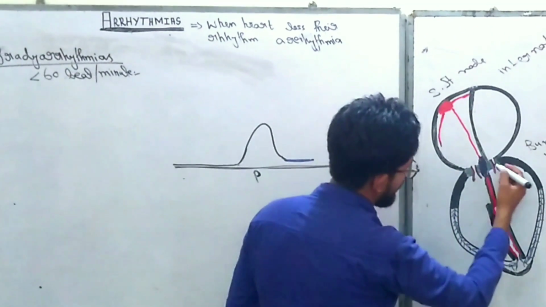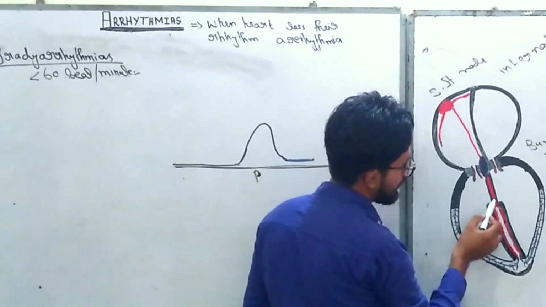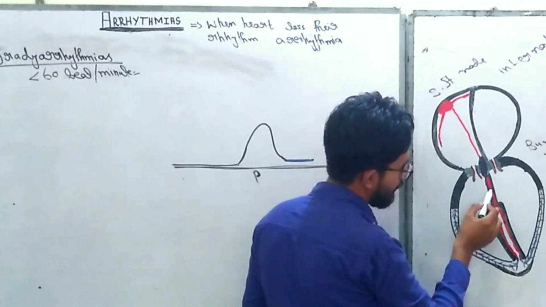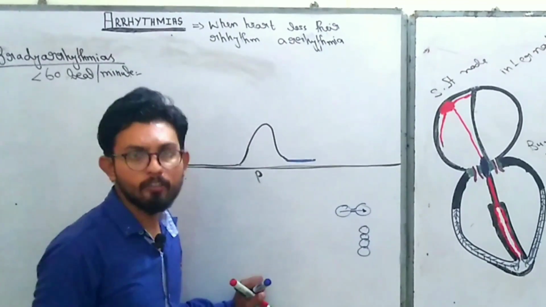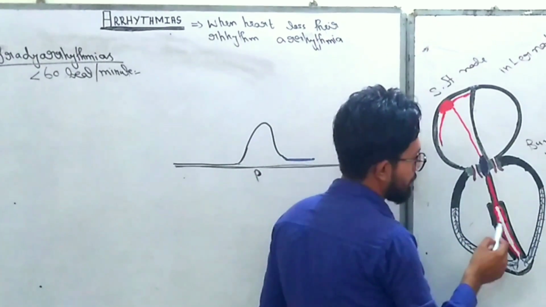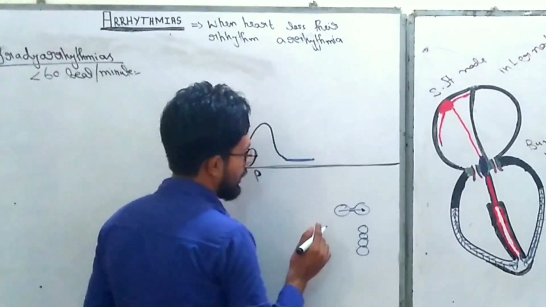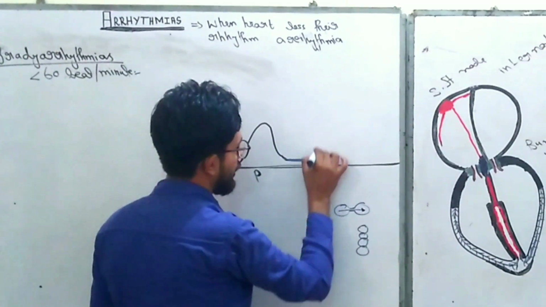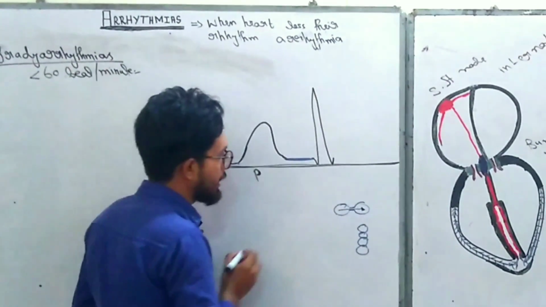Now after the AV node, the current passes through the bundle of His, the bundle branches, and the Purkinje system, and the bundle branches and Purkinje system are very fast. The reason is that their cells are long and cylindrical, and the second reason is that they have lots of gap junctions. That's why the ECG machine picks them up, and they show a combination of waves known as the QRS complex.